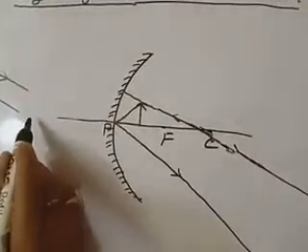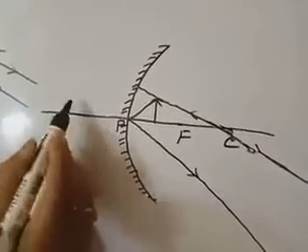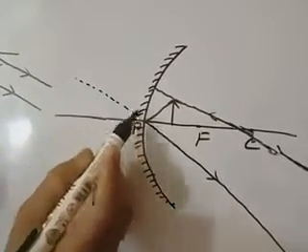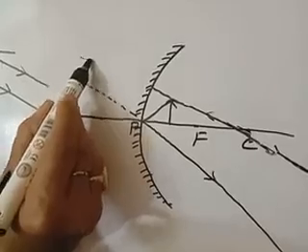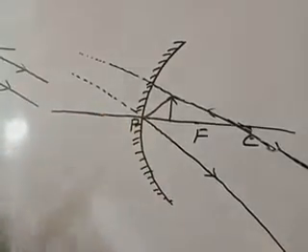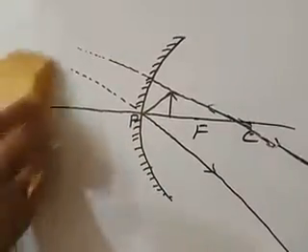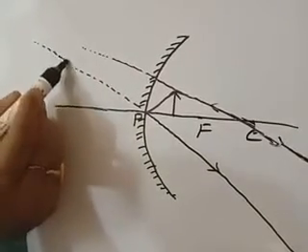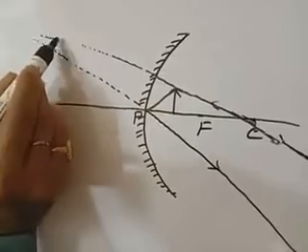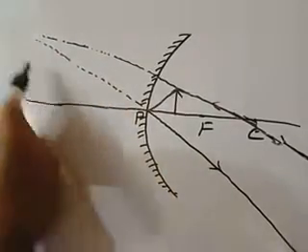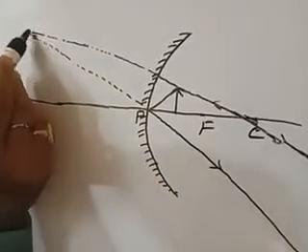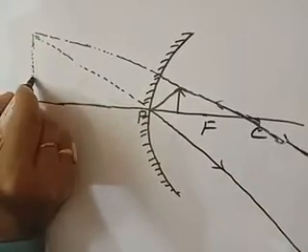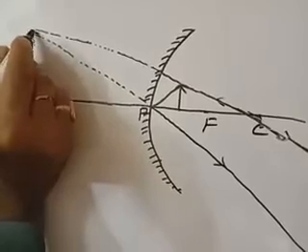Virtually, if you want to meet them, then we produce the lines in the opposite direction, and they will meet at a certain point. Here you see, I am virtually producing the reflected rays backwards, and they are meeting. So this is where the image is forming, and this image is virtual.